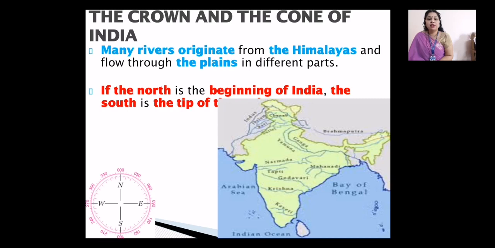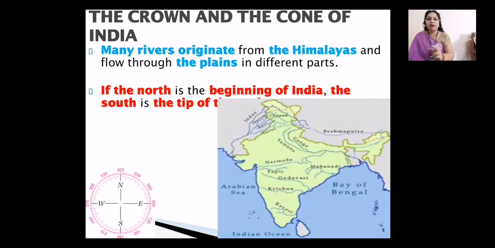The rivers which originate from the northern Himalayan ranges are Yamuna, Ganga, and Brahmaputra, and they flow through the plains in different parts of our country.